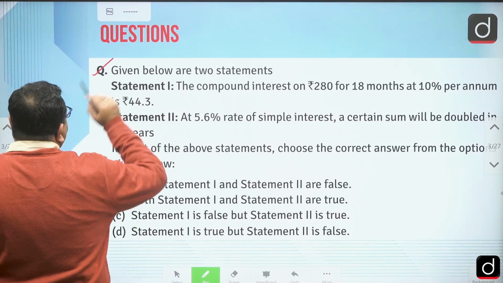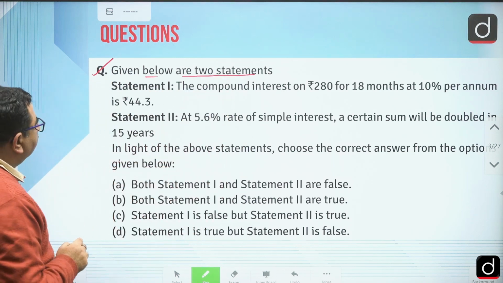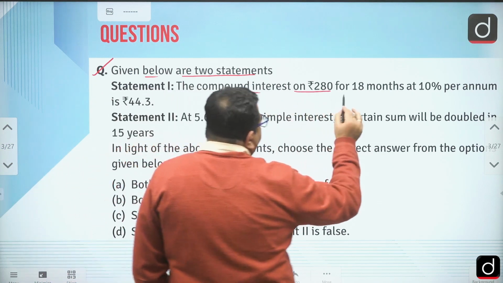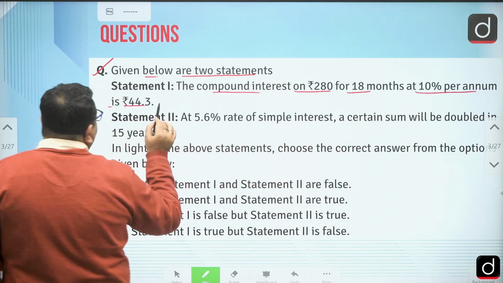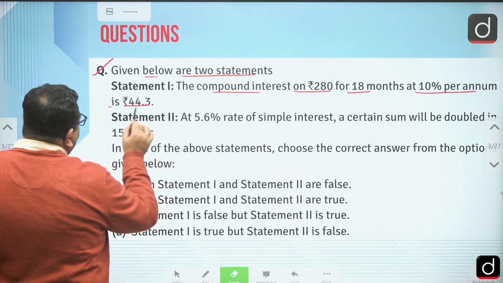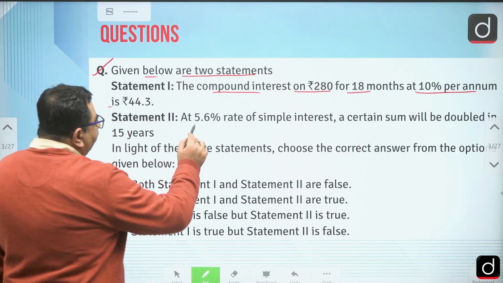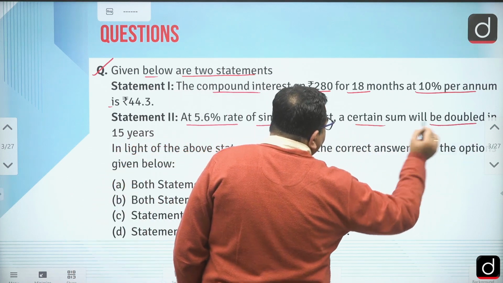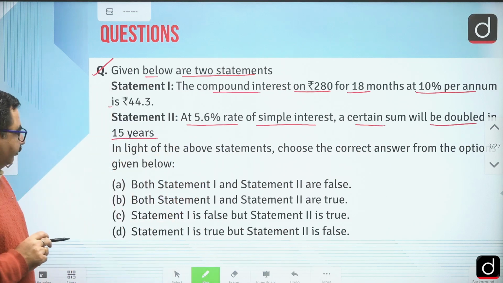Okay, the first question is: given below are two statements. Statement number 1: the compound interest on 280 rupees for 18 months at 10% per annum is 44.3 rupees. Second statement: at 5.6% rate of simple interest, a certain sum will be doubled in 15 years. So these two statements are given.